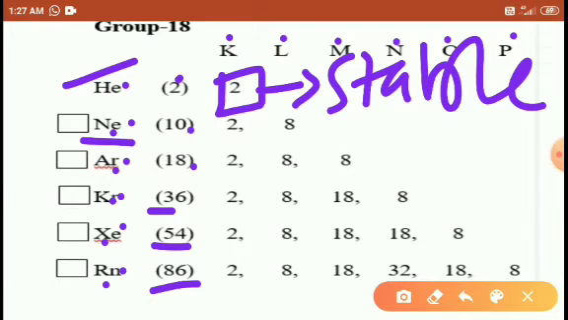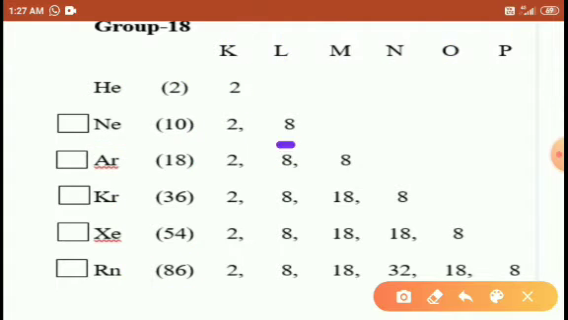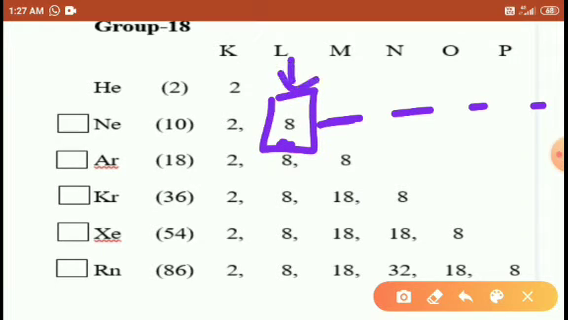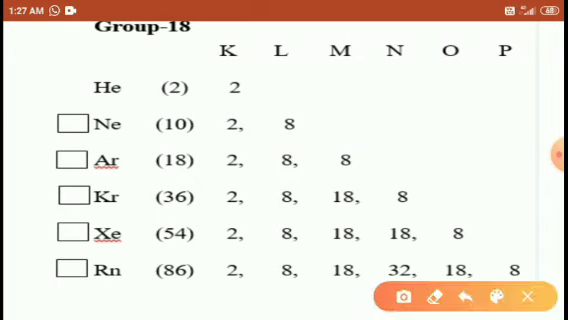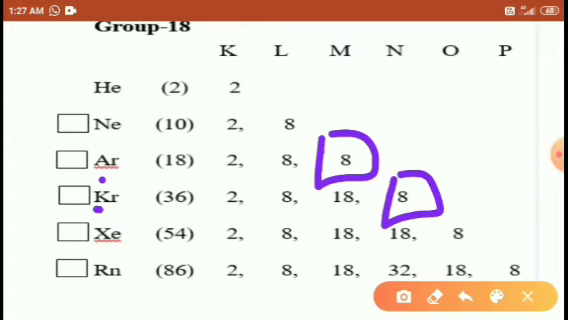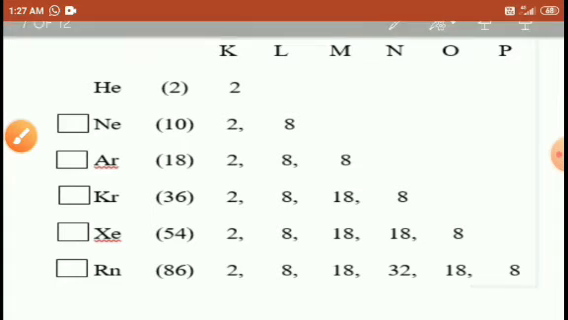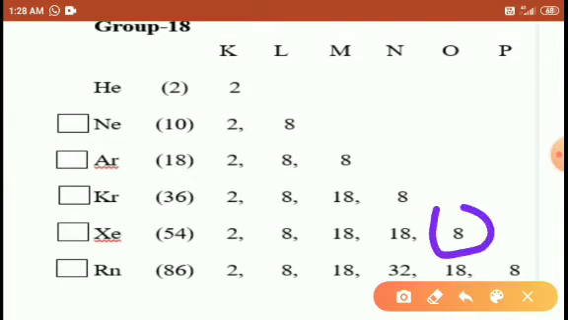Next, neon. Outermost means the last electrons present in the outermost shell. In neon, the outermost shell has 8 electrons. After this 8, there are no electrons in the M, N, O, P shells. The only electrons present in the last shell, L, are 8, so it is completely stable. Right students? Argon has 8 outermost electrons, stable. Krypton has 8 outermost electrons, stable. Xenon has 8 outermost electrons, stable, and radon has 8 outermost electrons, it is also stable.